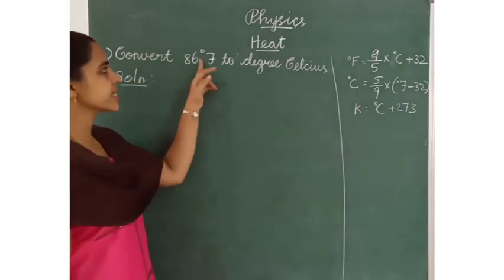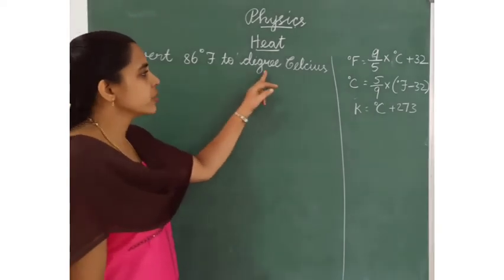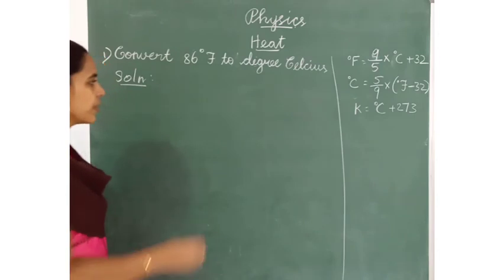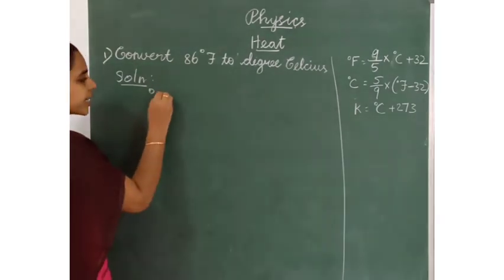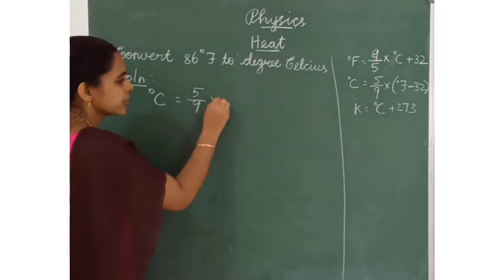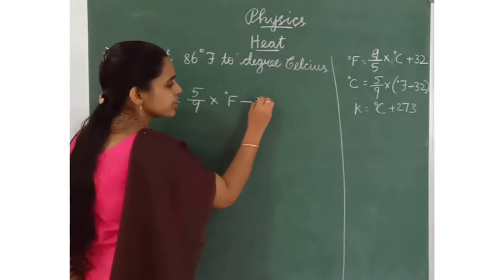Here the Fahrenheit scale is given, 86 degree Fahrenheit. We have to find degree Celsius. So we should use the formula: degree Celsius equals 5 by 9 into degree Fahrenheit minus 32.